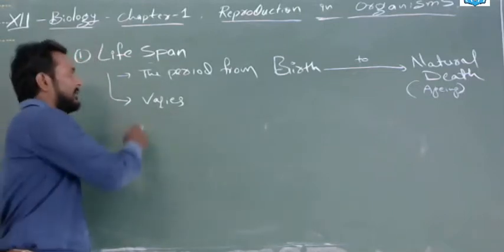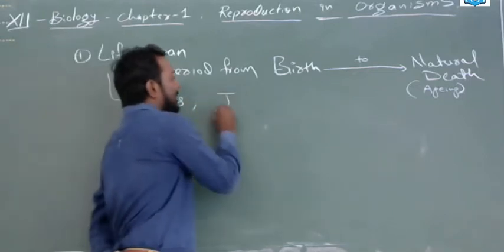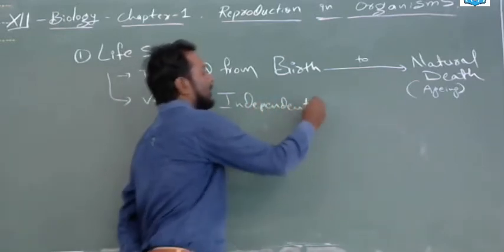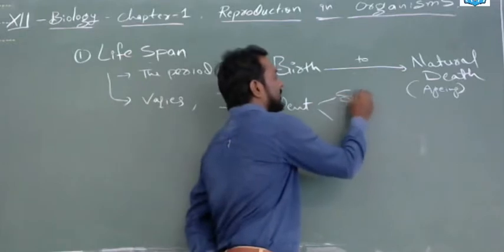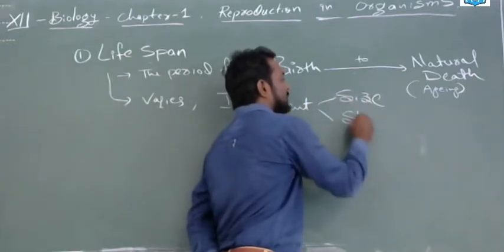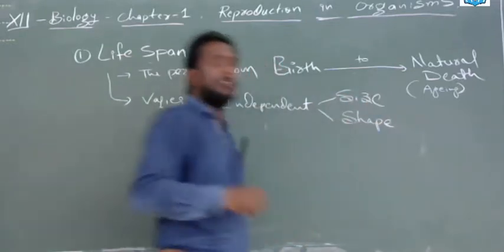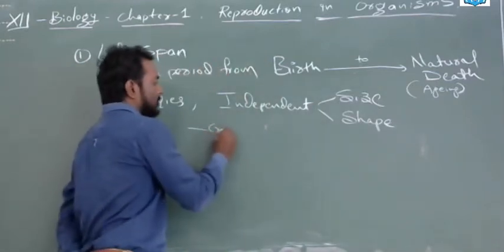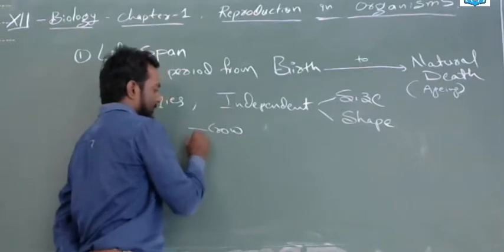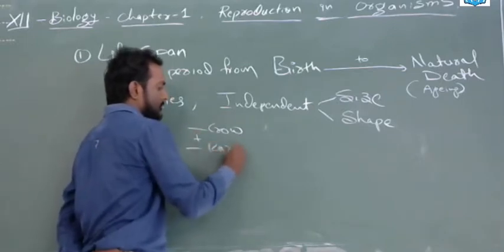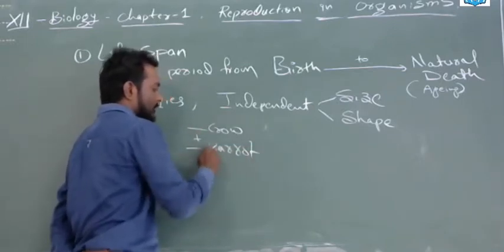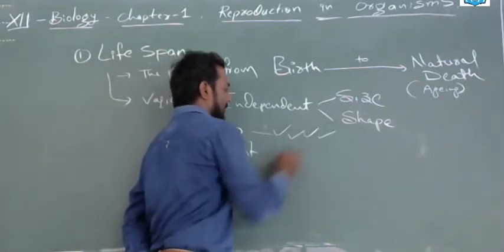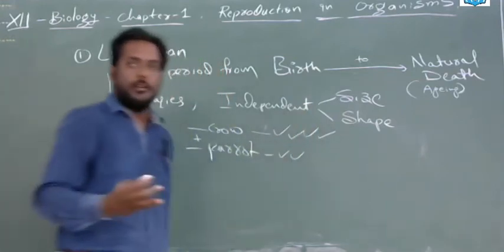Some animals survive for more. So this varies, and it is independent of size and shape. For example, the crow and parrot are the same in size, but one will survive for many years and the other for only a few.